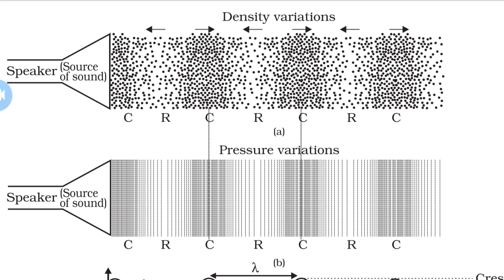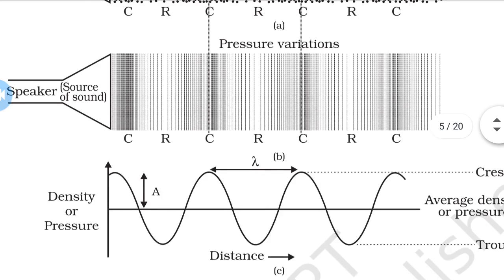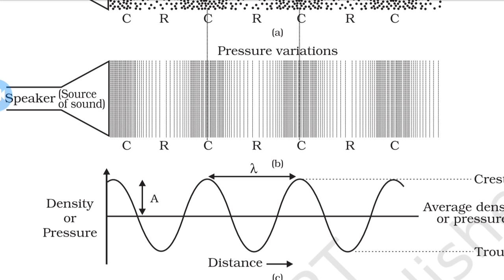Here, compression, that is C. C means compressions. Compressions are the regions where the particles are crowded together, closely together, and are represented by the upper portion of the curve, as shown in figure C. The peak represents the region of maximum compression.